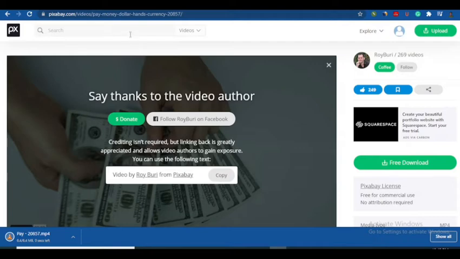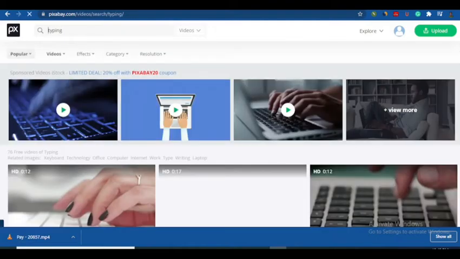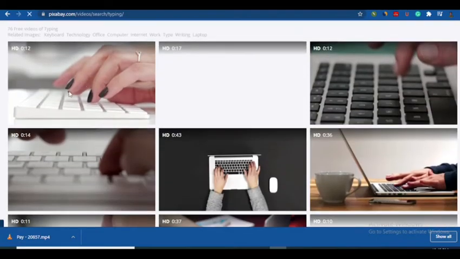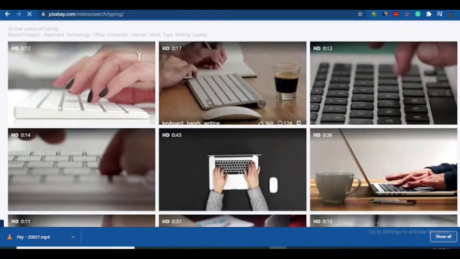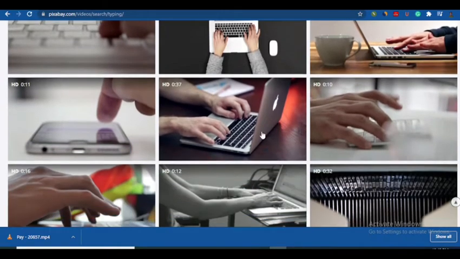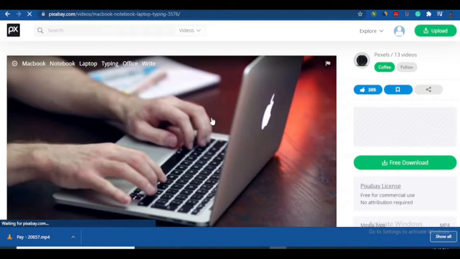So let me just search for another keyword. Let me search for typing. Alright, so it's very important, just follow along. I'm good to go. So as you can see, I'm typing here. So I'm going to download one of these two. So let me just download this one. Okay, let me download this one too, a person typing. You can also download this one.